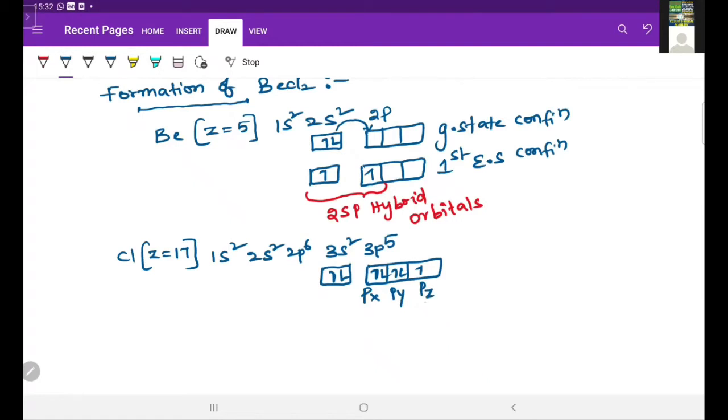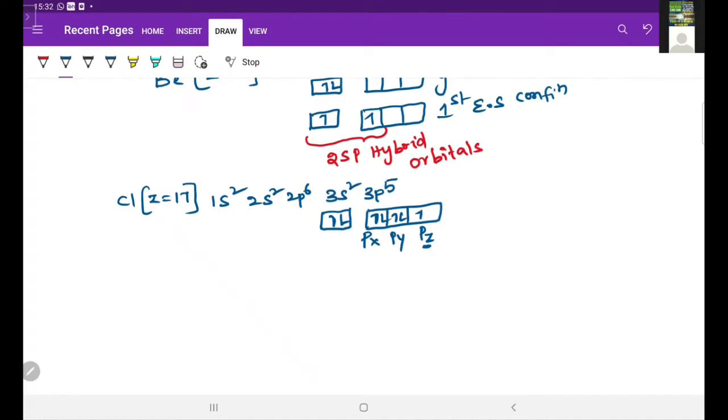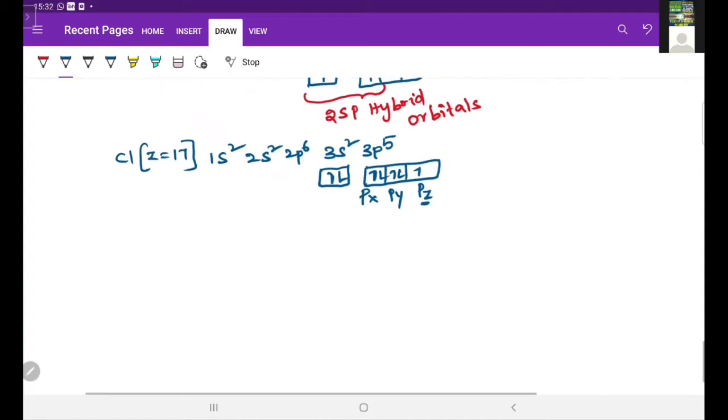This pz orbital is having one unpaired electron, so that pz orbital is involved in the overlapping process with the hybrid orbitals of beryllium and forms sigma bonds.